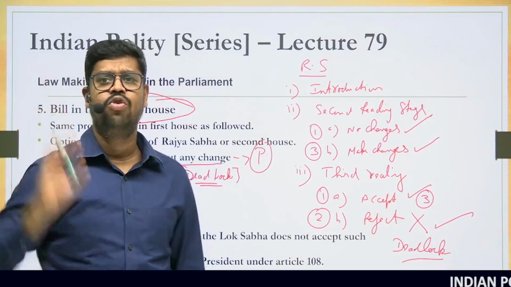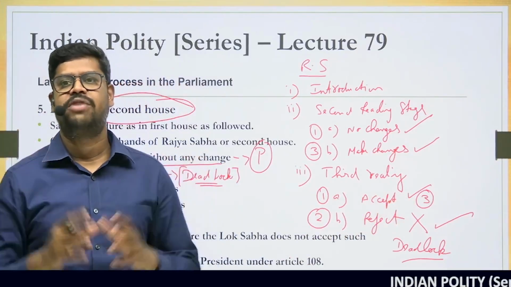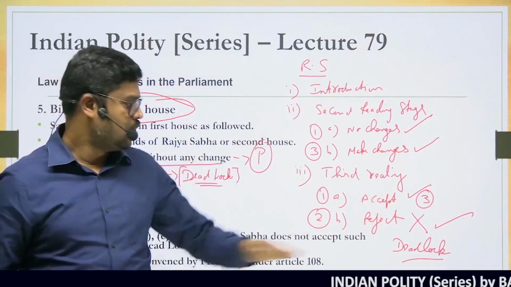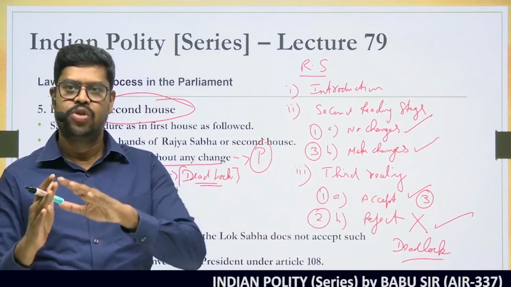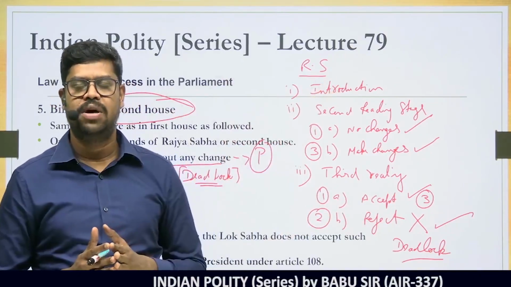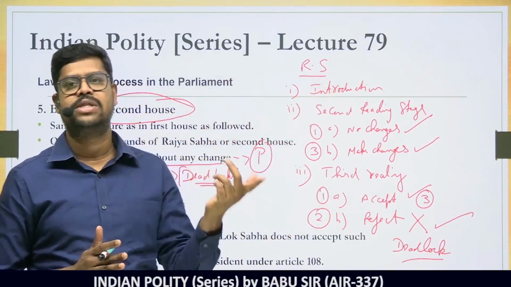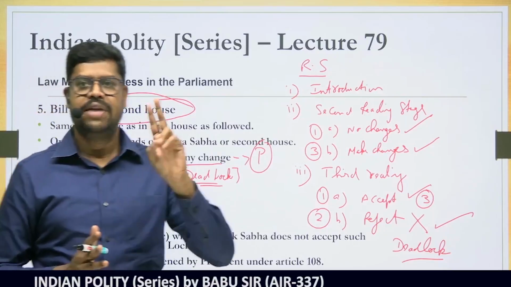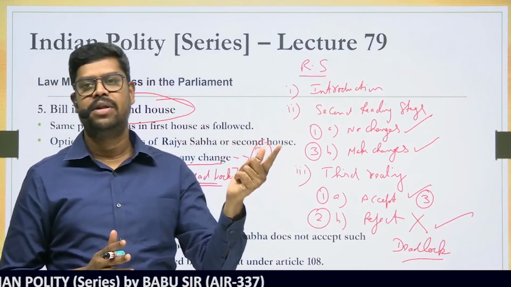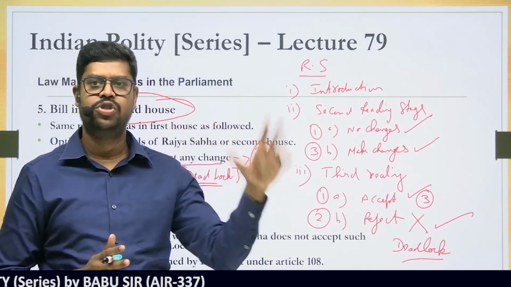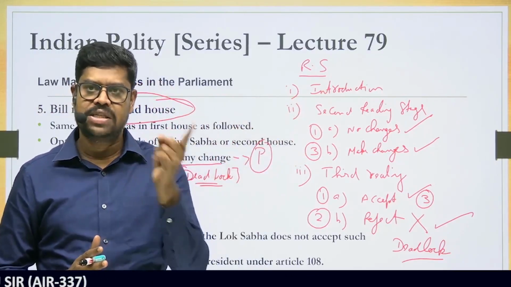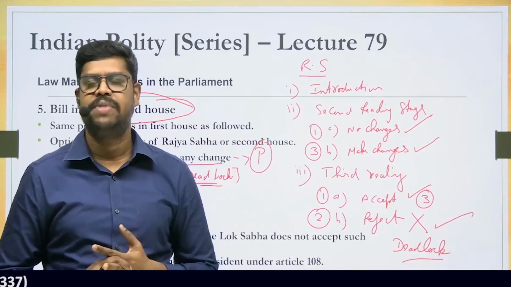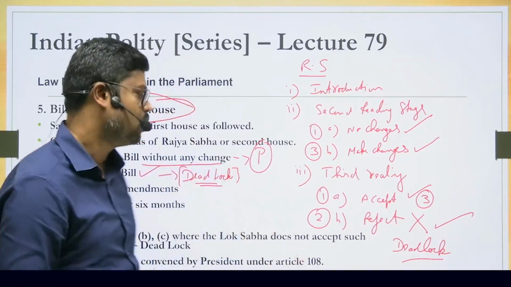It cannot directly go to the president because both the versions of the bill are different. So in this case, if the Rajya Sabha amends the bill and accepts it, they have to send the bill again back to the Lok Sabha, but the Lok Sabha is again free to accept or not to accept. If the Lok Sabha accepts the amendment that is done by the Rajya Sabha, then no issues, it will go to the president. But if the Lok Sabha does not accept the amendments that are made by the Rajya Sabha, then also the bill will not go to the president.